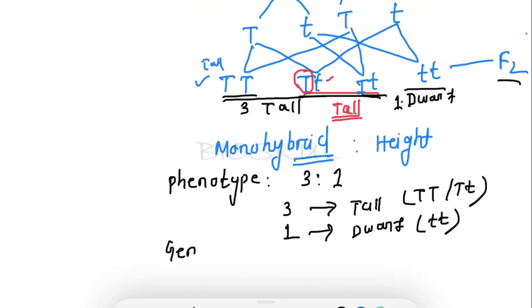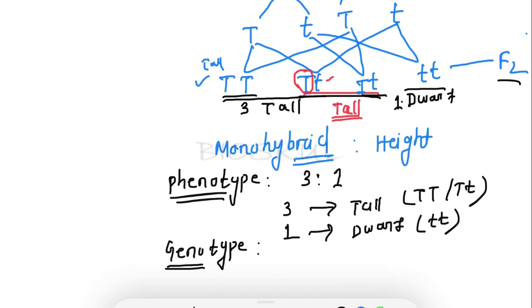Now we will look into the genotypic ratio. What is phenotype? Phenotype means the observable character, what we are seeing. And genotype means the gene composition present behind the observable character.